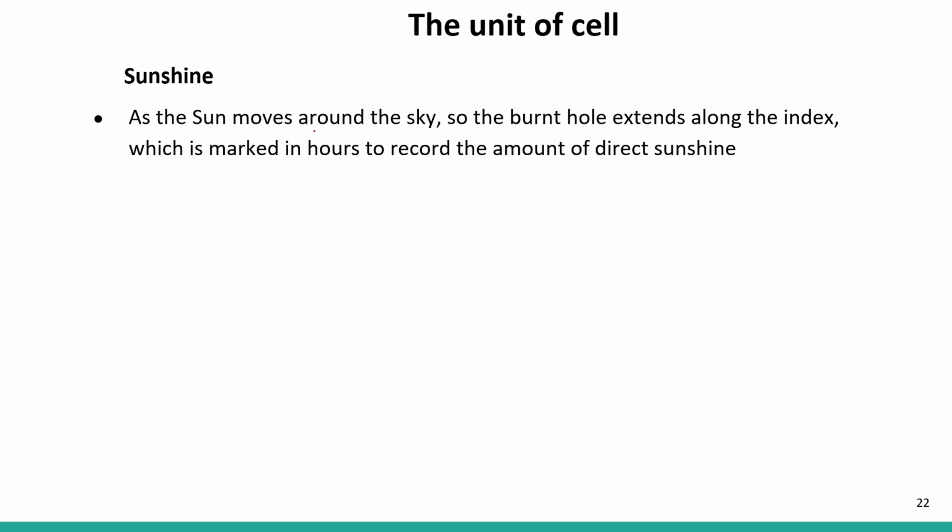As the sun moves around the sky, the burnt hole extends along the index, which is marked in hours, to record the amount of direct sunshine. As the sun moves around the sky, the sun is not stationary, it is continuously moving. So the burnt hole extends along the index, which is marked in hours. It is noted down in hours to record the amount of direct sunlight we are receiving.